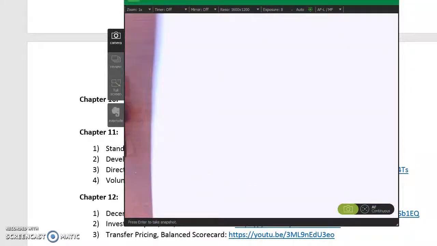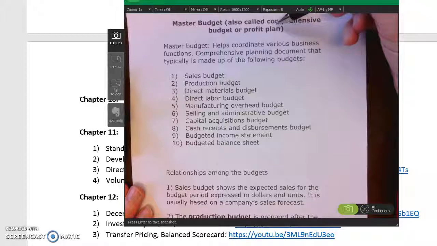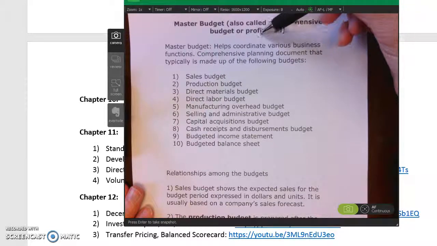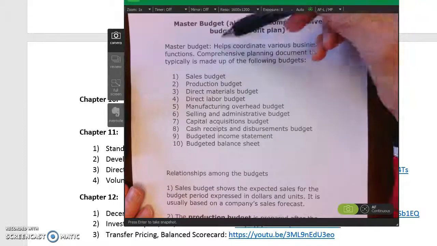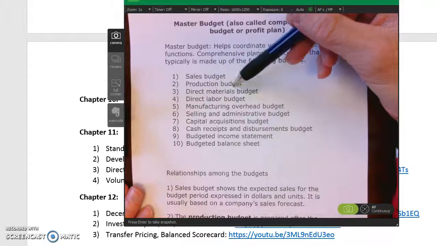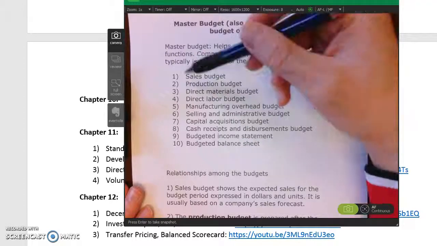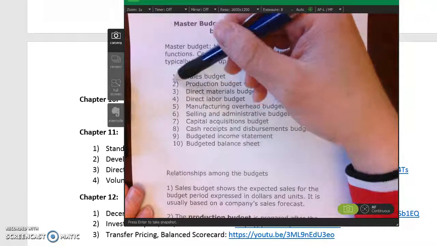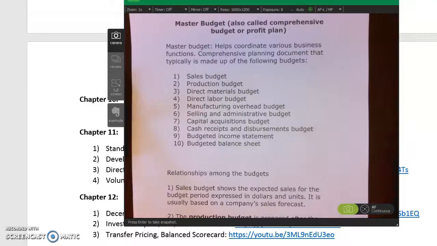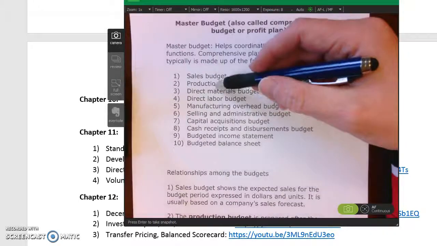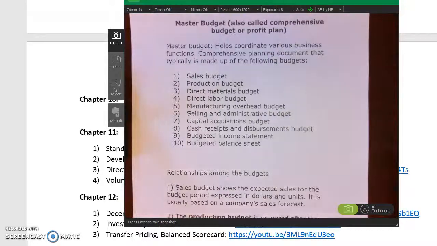We talk about the master budget. Okay, this is what we're going to be doing, also called a comprehensive budget or profit plan. This is what we'll be going over in this chapter quite a bit, is the master budget, and the master budget is going to be composed of all these different sub-budgets. And again, especially when you get into the production and the direct materials, those are specific to manufacturing. You know, a merchandising company would have a purchases budget. A service company would not have, you know, production or direct materials budget because they don't make anything. They would have a labor budget. That would be their main expense, right?